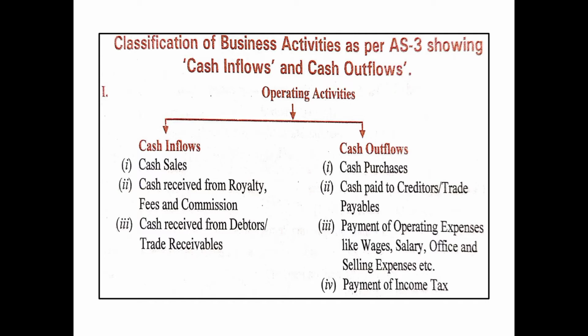In case of operating activities, the cash inflows can be cash sales, and when we talk about sales, it means related to goods and services. Then cash received from royalty, fees, commission, and cash received from debtors or trade receivables. Various cash outflows under operating activities are cash purchases, cash paid to creditors or trade payables, payment of operating expenses like wages, salary, office and selling expenses, etc., and payment of income tax. So these are the cash inflows and cash outflows under operating activities.